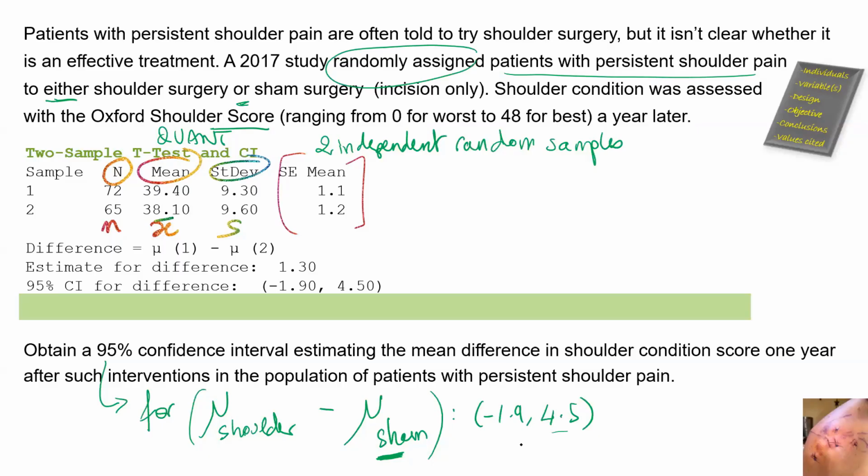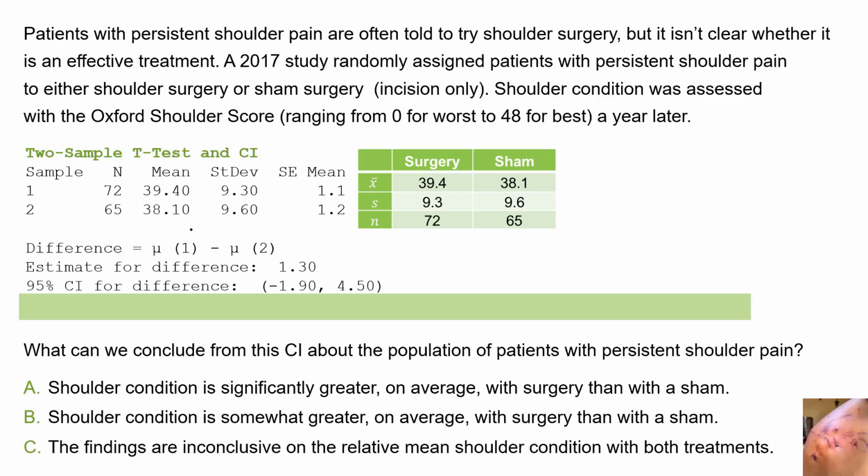Or 0 is also a possibility. It could be that it makes no difference in those two populations on average. The difference in those two means is 0, and so no difference. Which is why the conclusion is that the findings are inconclusive. It could go either way.